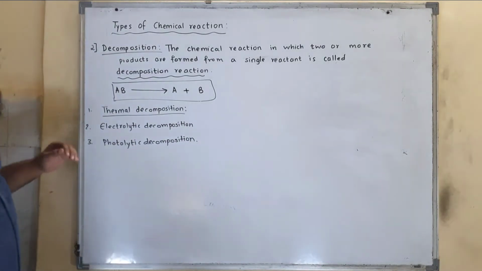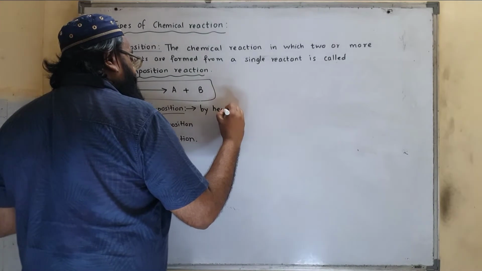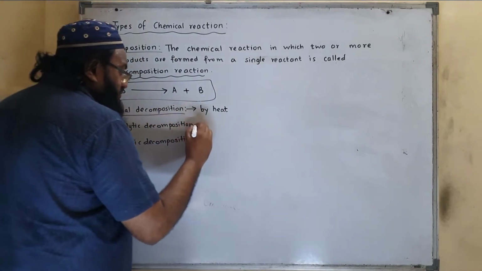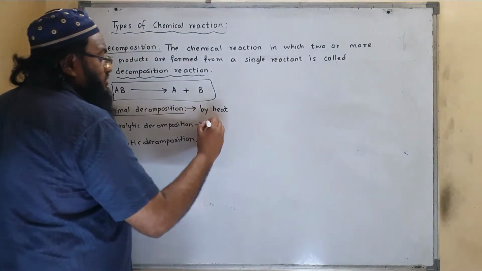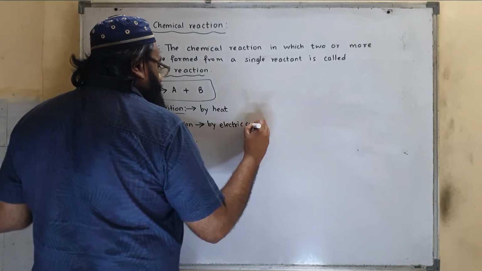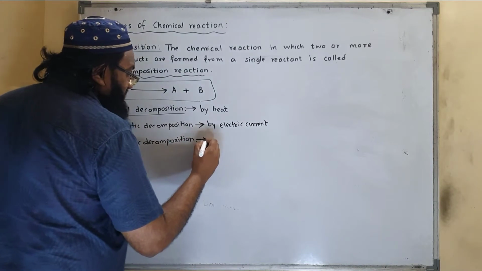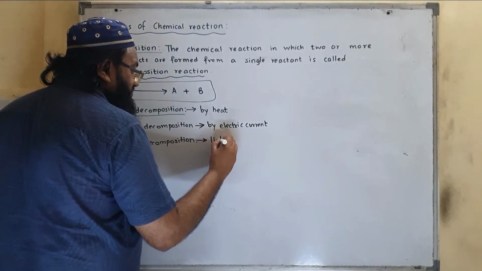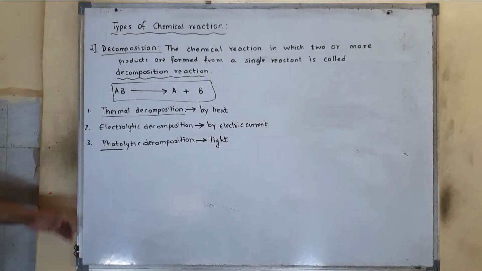Thermal decomposition means decomposition which is brought about by heat, simply by heating. Electrolytic decomposition is decomposition brought about by electric current. And photolytic decomposition means decomposition which is brought about by photo. Photo means light, sunlight.